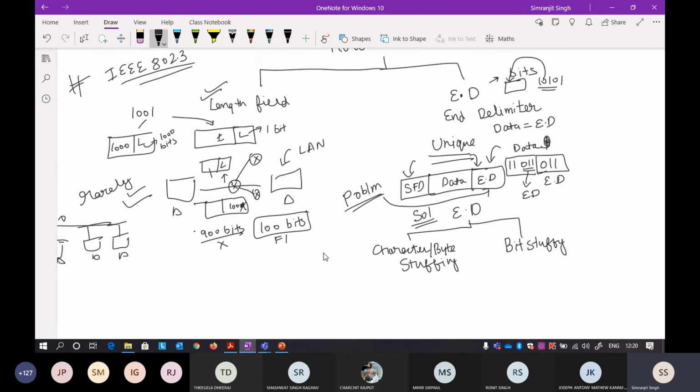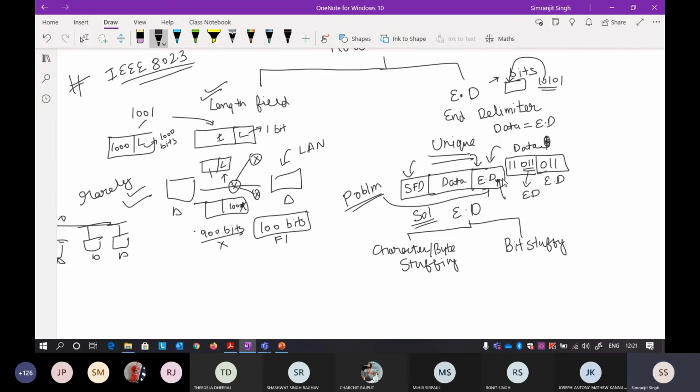Can you repeat the question? Your voice is a bit shaky because of the connection, and I do not hear the question. Just explain what you are saying. If I am sending the data packets with a frame delimiter, providing the frame delimiter with the data packet itself, and suppose I have read the frame delimiter for that packet wrong. Okay, you are saying you have read this particular thing wrong. Yeah.